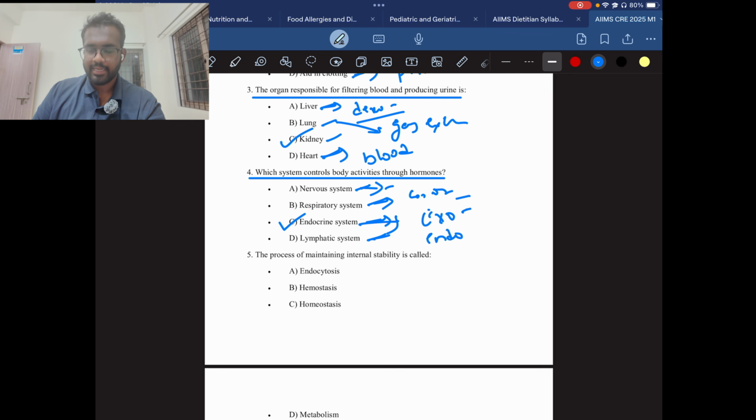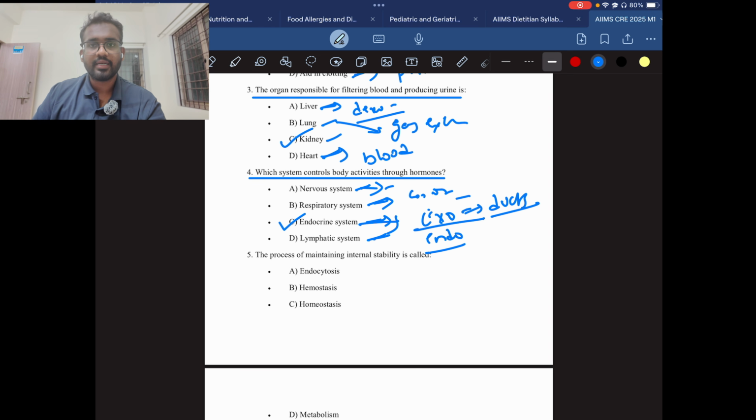Exocrine glands release enzymes through ducts. Exocrine glands have ducts, so they release the enzyme or hormone at a particular location, targeting a particular organ. Because of that, they are called duct glands. Then comes the endocrine.